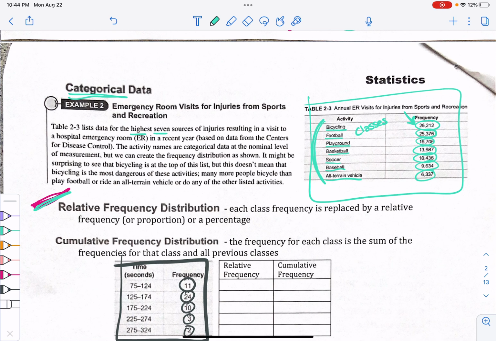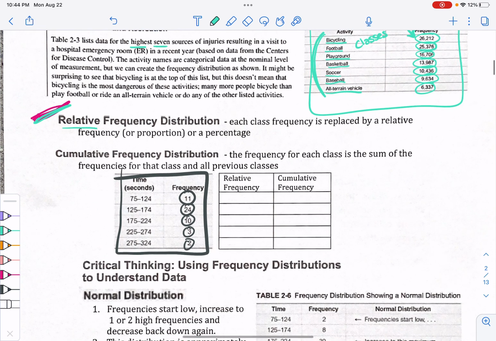Do it now. If you come across a question that has relative frequency distribution or cumulative frequency distribution, just skip over that and then go back to it tomorrow, okay? You can skip questions and then go back after we talk about them, okay? All right, but that's all for today.